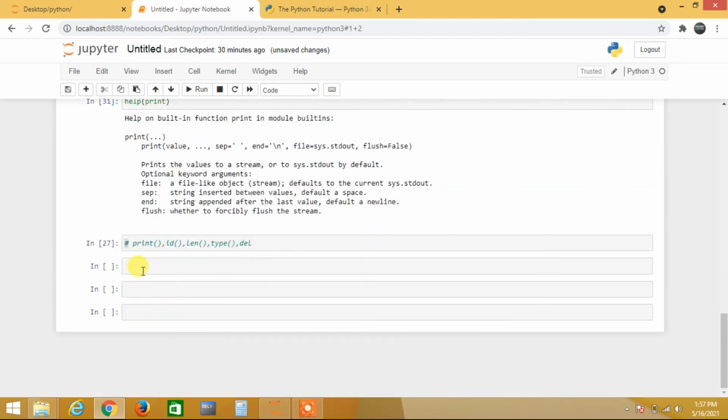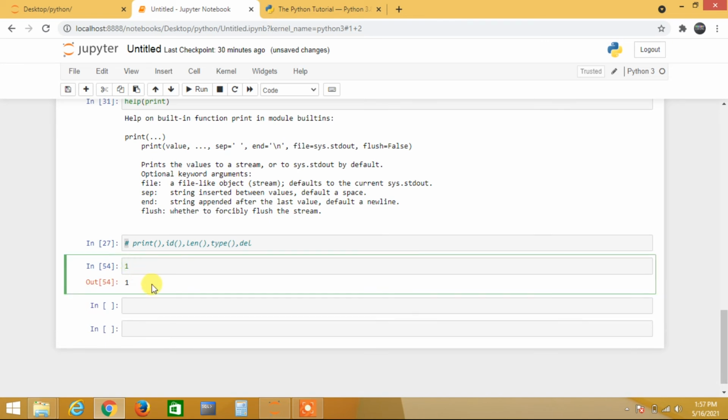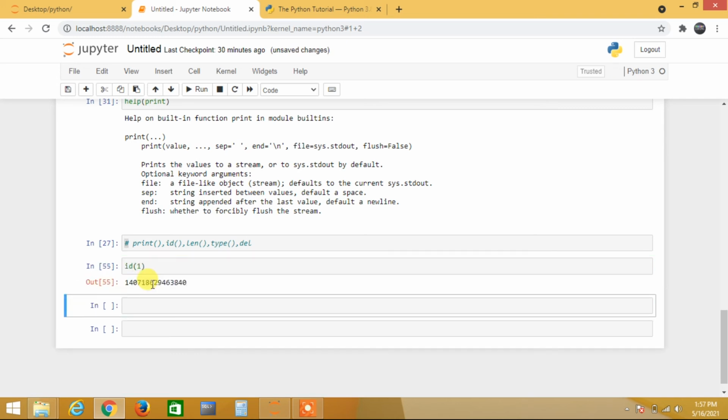Next, id. Like see, I have one, right? I want to know where it exists exactly. Think, there are 1,000 employees in a company. Every employee has an ID card, right? So they have an ID card, and they have one number. Based on that number, their salary and all those things will be referenced. So when I take id and pass one, it tells the number where one exists. This is the idea of that, right?